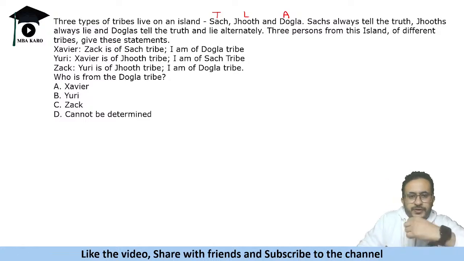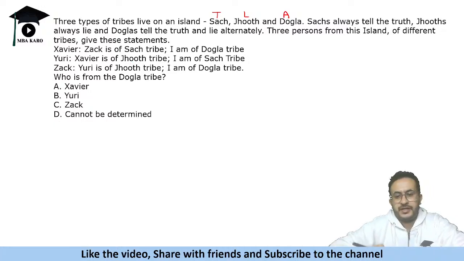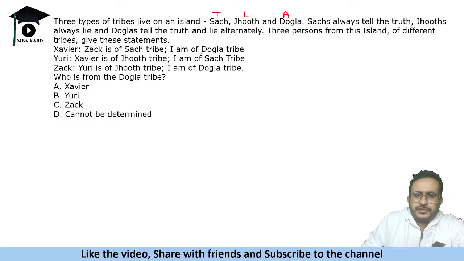Here we don't see anything contradictory. Zach is talking about Yuri, Yuri is talking about Xavier, Xavier is talking about Zach. And we can start with Yuri also, because Yuri is saying I am of Sach tribe. So let us say that Yuri is a Sach person. If he is Sach tribe, he will speak both statements true.